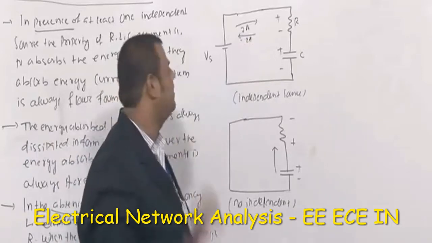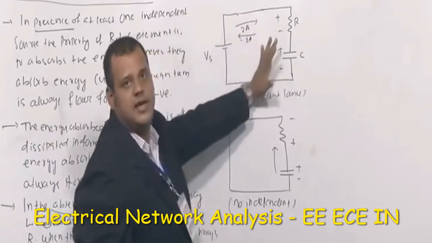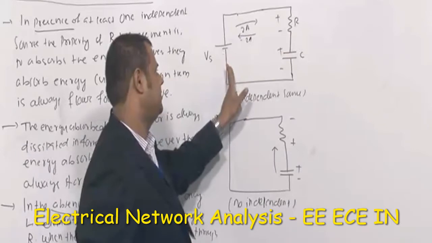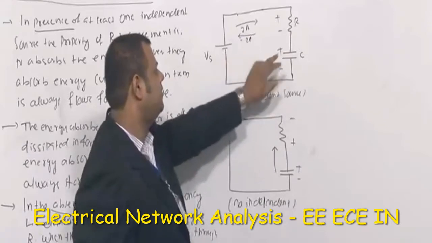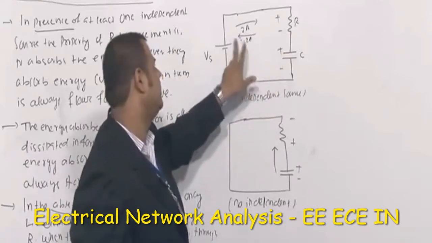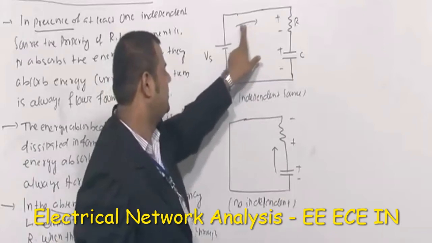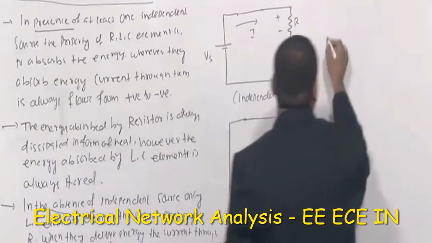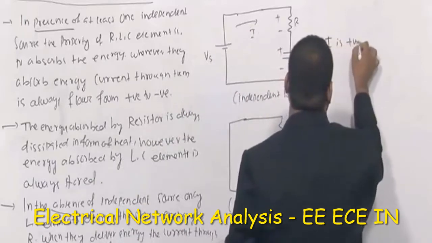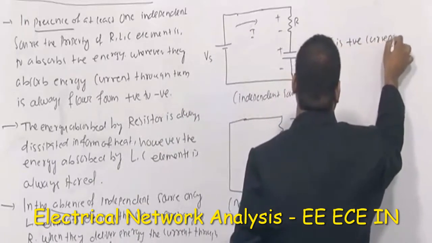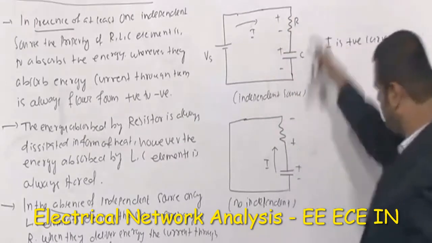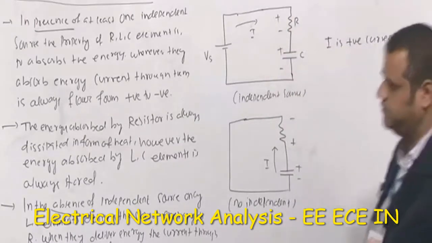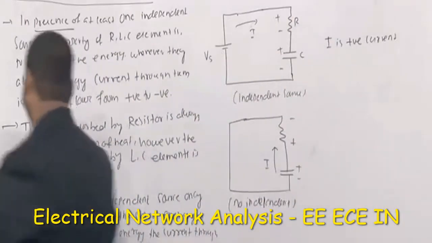Yes, you are also equally valid, because 2 amperes in this direction is equivalent to minus 2 amperes in this direction. So if you are marking the polarity, that will be with respect to this particular current, which is a negative current. The basic assumption here is that the current value I is the positive current. I is the positive current, and it will enter in this direction. That is the meaning.